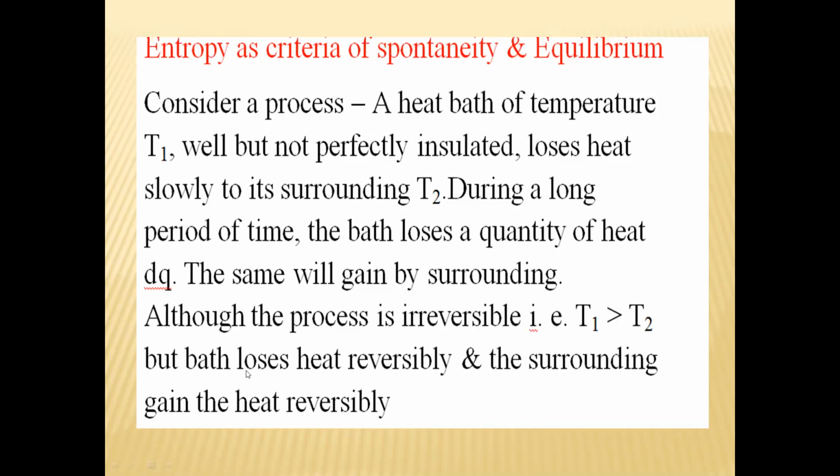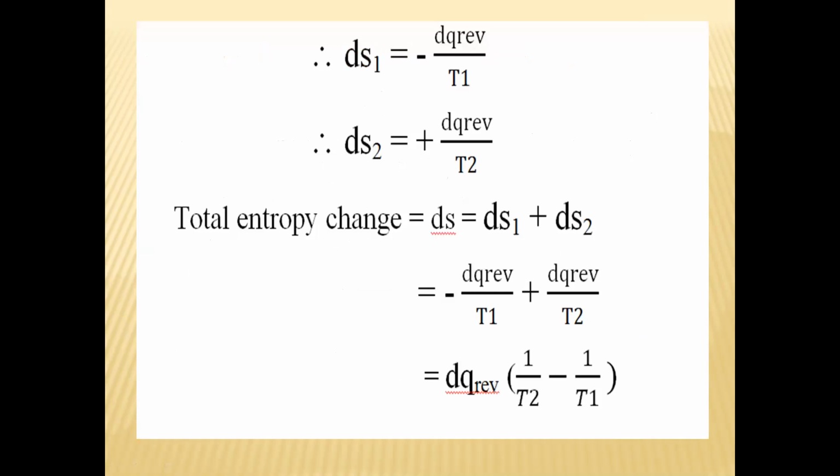So here the bath loses heat reversibly while the surrounding gains heat reversibly. The bath is losing heat and the surrounding is gaining heat. Now its entropy change is given as: dS1 is equal to minus dq reversible upon T1.